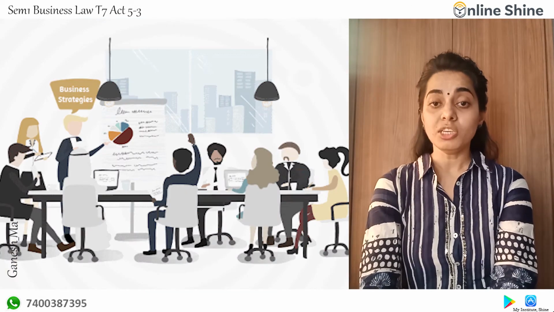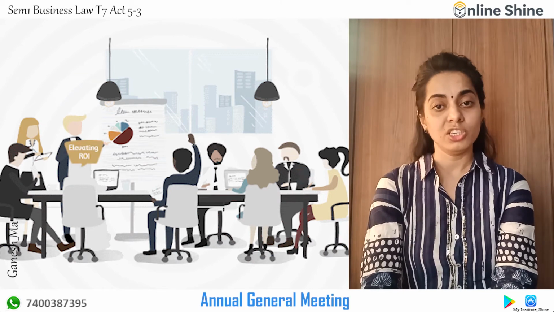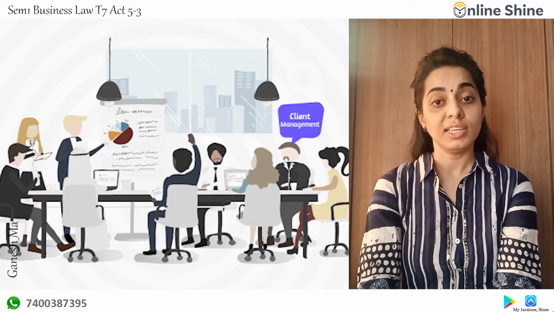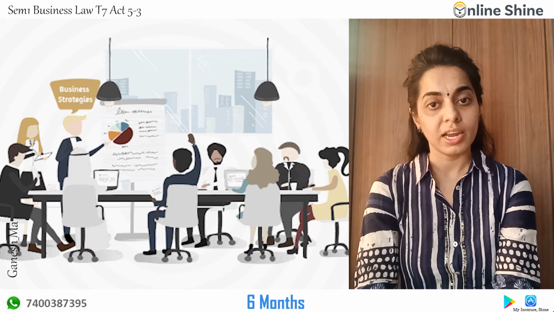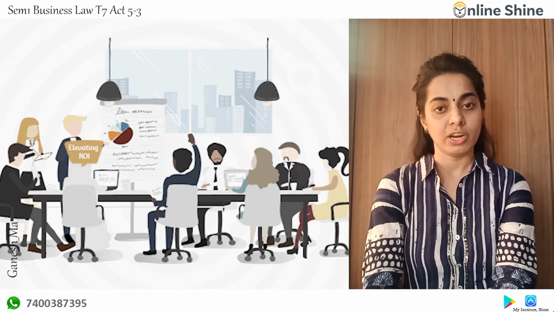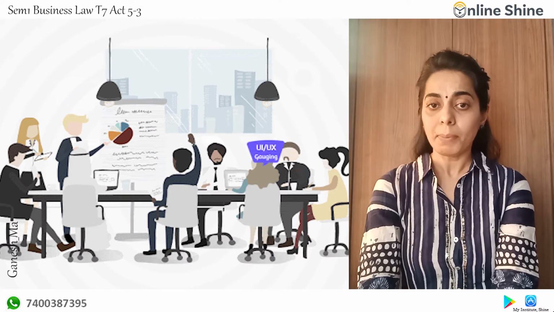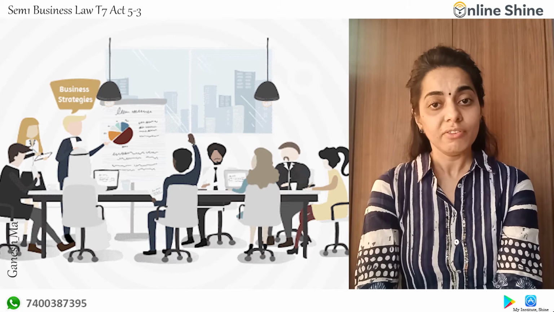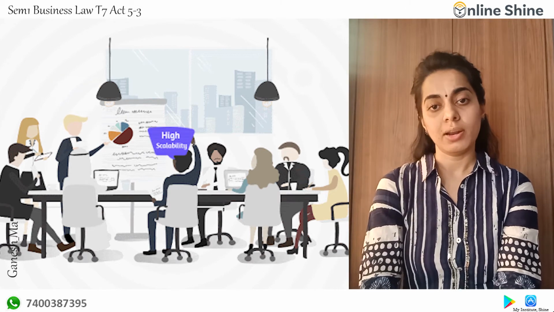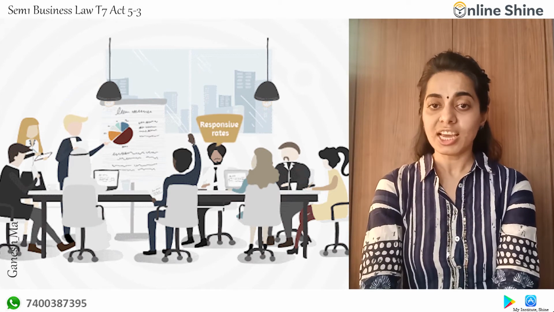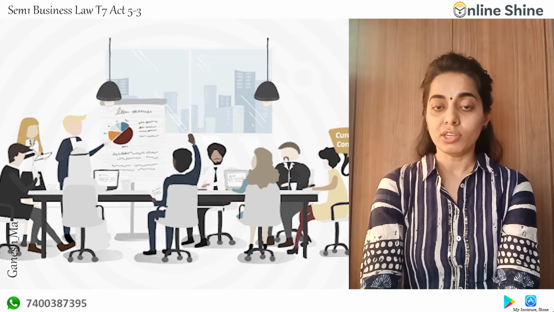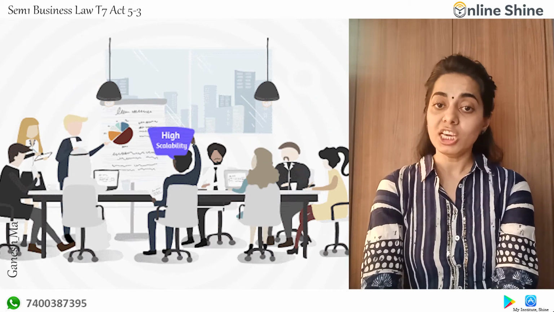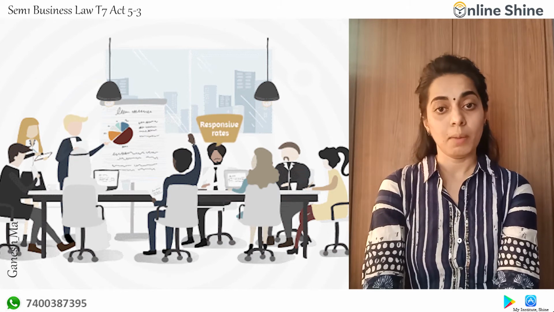Next, and the most important, is the annual general meeting. Every company after incorporation, within the month or within 6 months, is required to conduct an annual general meeting. Every year a company is required to hold a shareholder meeting, which is called an annual general meeting. The maximum delay can be 3 months, and for that they have to give a reason why they have not conducted it.